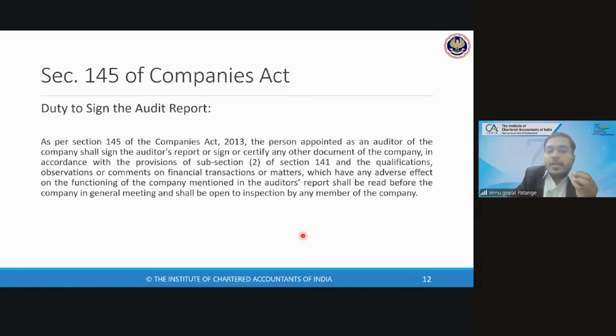No other person can sign. It may be a proprietor firm, a partnership firm of chartered accountants, or an LLP with multidisciplinary people like CS, CWA, MBA, engineers. However, the signing has to be done by a chartered accountant only. That is the importance of section 145.